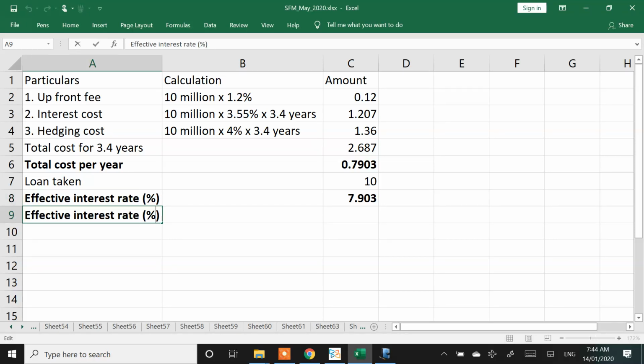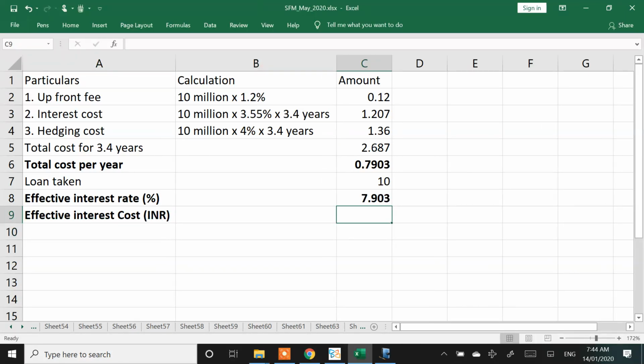Next, effective interest cost in INR. Effective interest cost per year is this much into 90, the exchange rate is 90. Exchange rate between INR and GBP is 90. So this into 90, this is in millions.